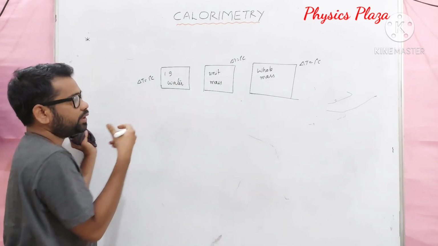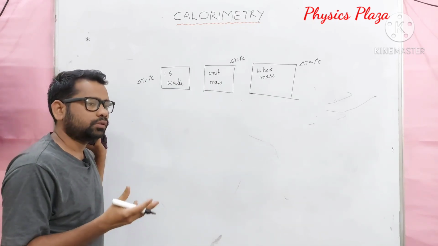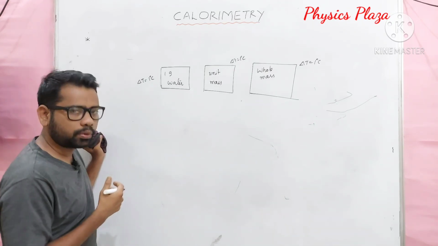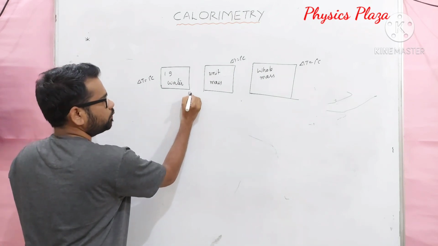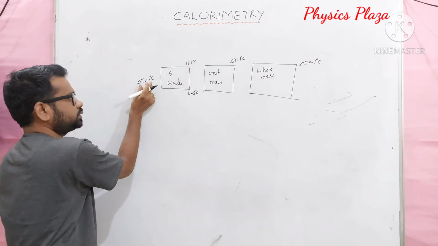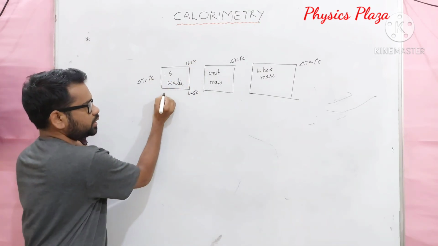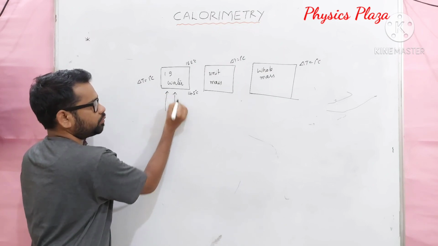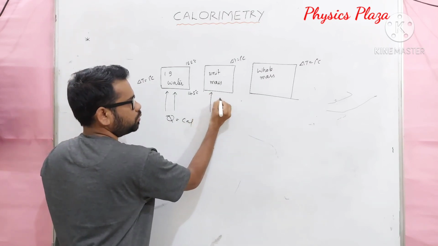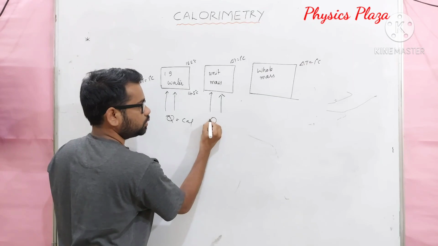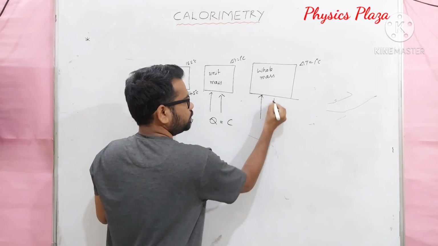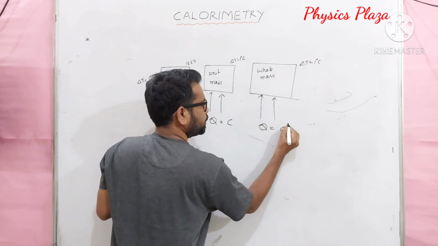But especially when we discuss calorie, as we know that water shows anomalous expansion, due to that, to avoid that problem only, we will consider from 14.5 degrees Celsius to 15.5 degrees Celsius. Of course, change in temperature is 1 degree Celsius only. Actually, in this case, the amount of heat required is called a calorie, whereas in this case, the amount of heat required is what we can call specific heat capacity, whereas in this case, the amount of heat required is called thermal capacity.